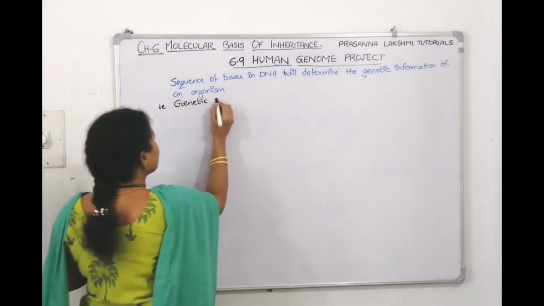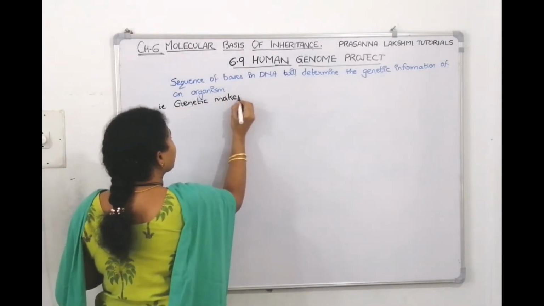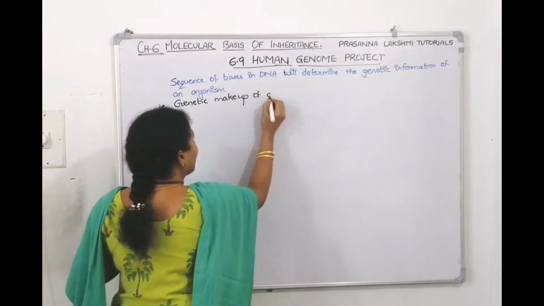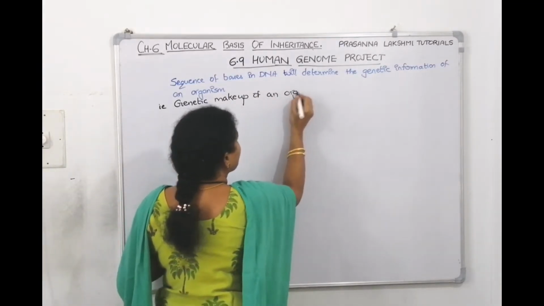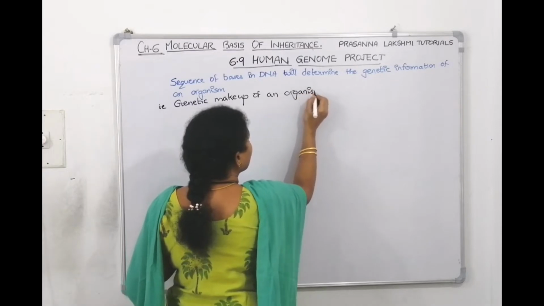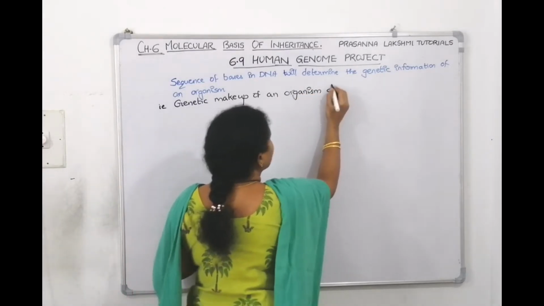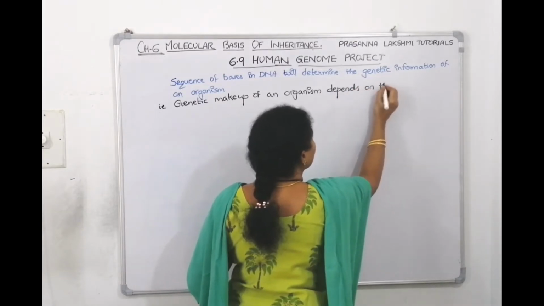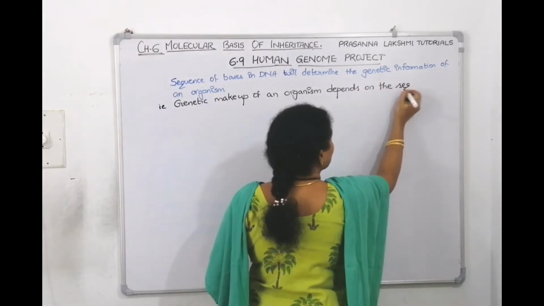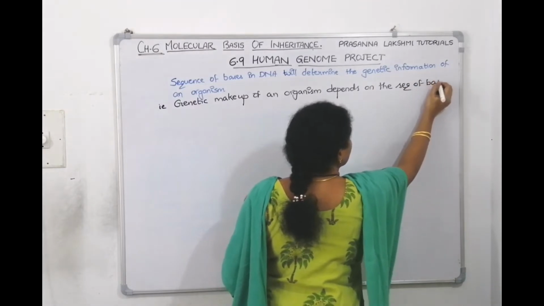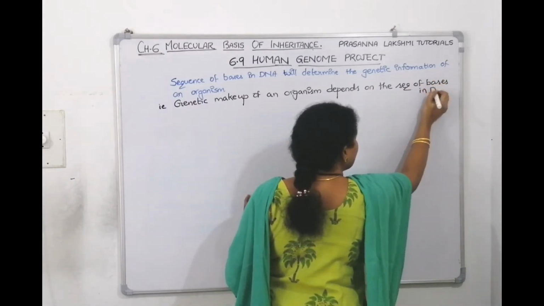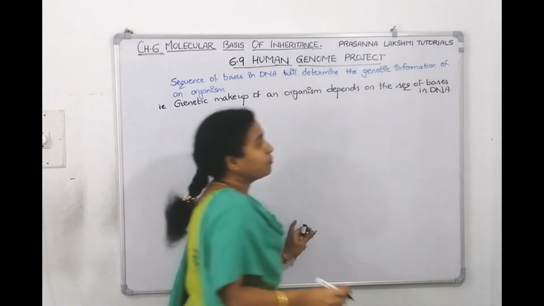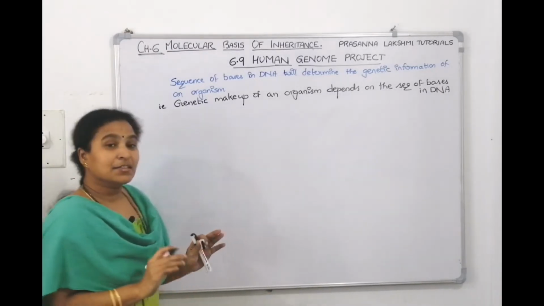The genetic makeup of an organism depends on the sequence of bases in the DNA. That is what scientists understood.